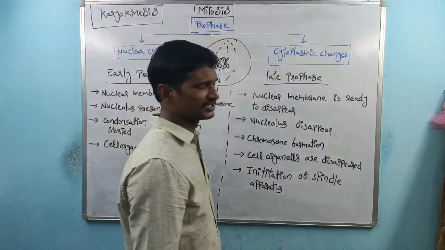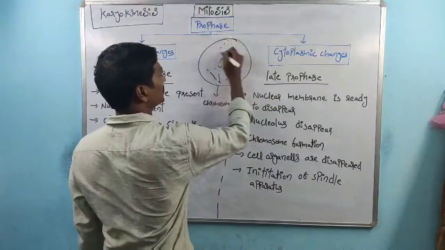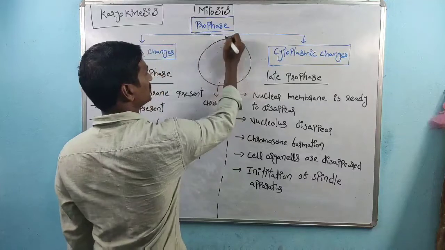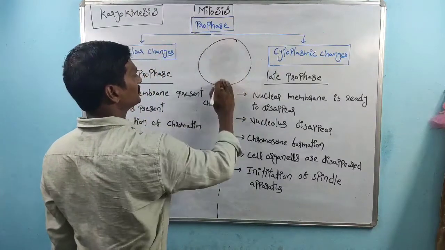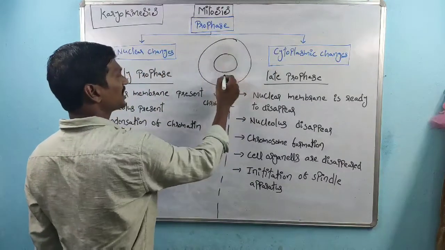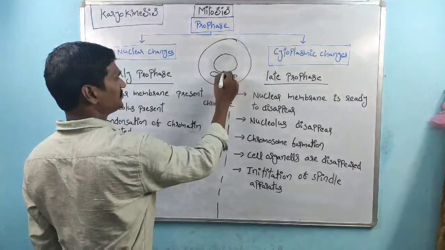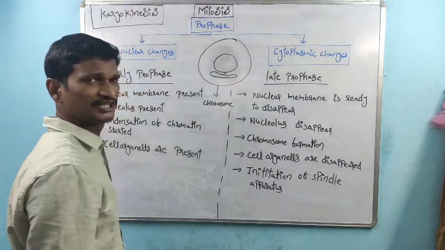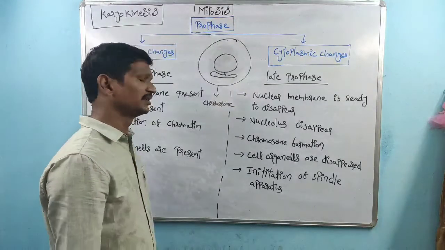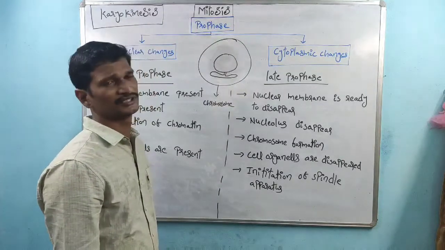Coming to the next one, cytoplasmic changes. This is the cell, this is the nucleus, and cell organelles are present: endoplasmic reticulum, Golgi complex, mitochondria, all these are present.